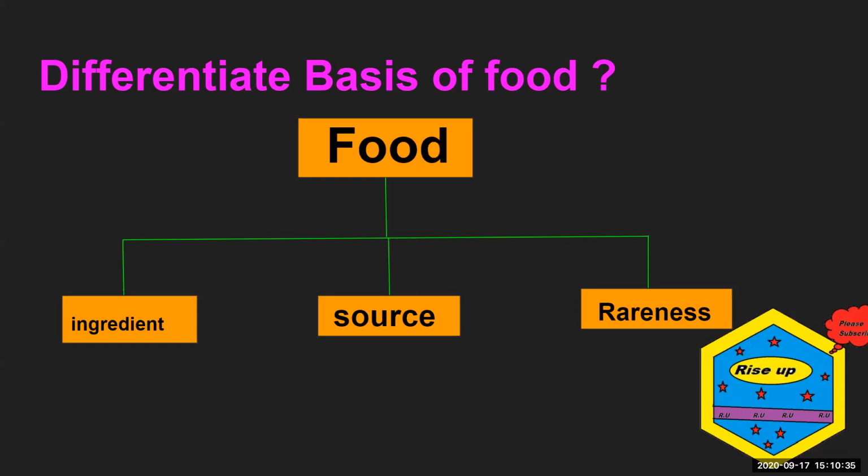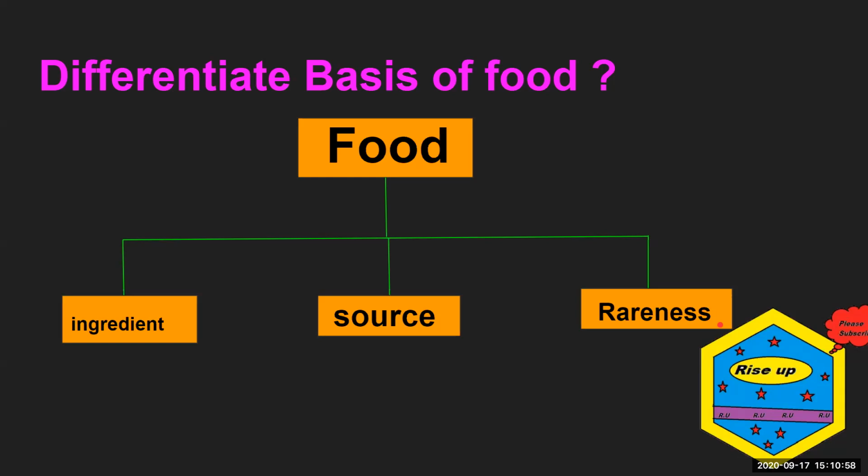All of these which we use to prepare a cooked dish are known as ingredients of that dish. Source means where does it come from, like where it is born, from where we are getting it. Rareness: is it eaten rarely or commonly?